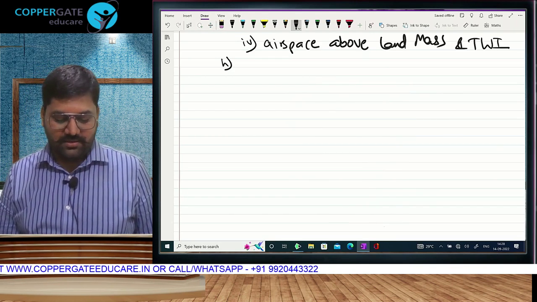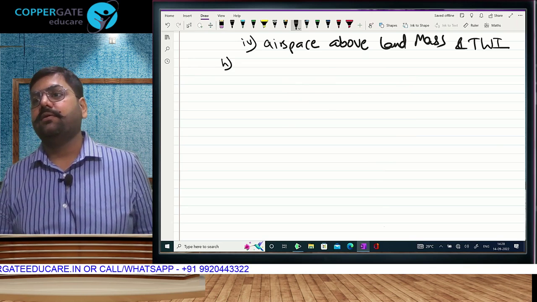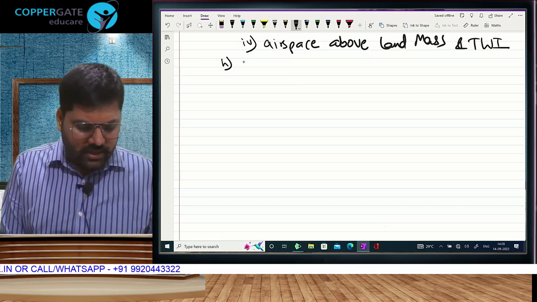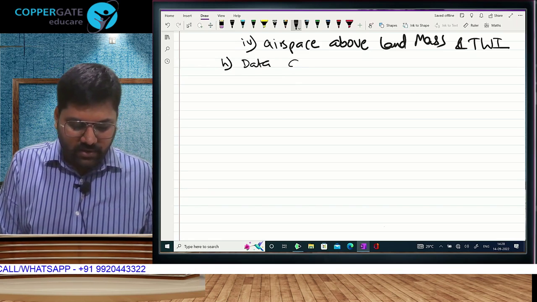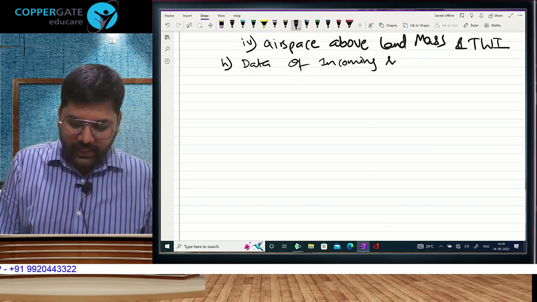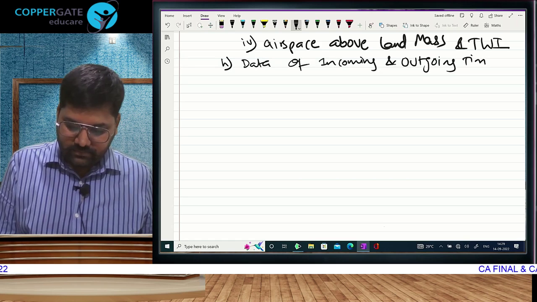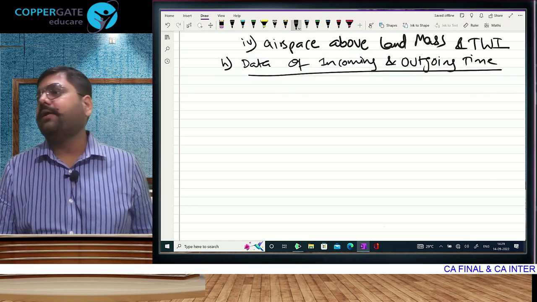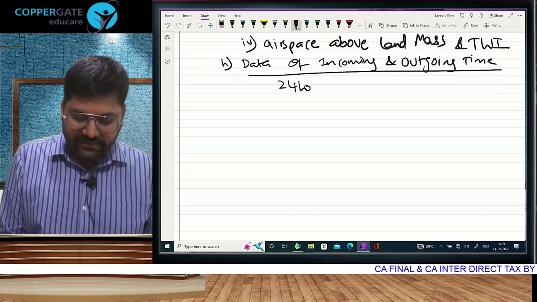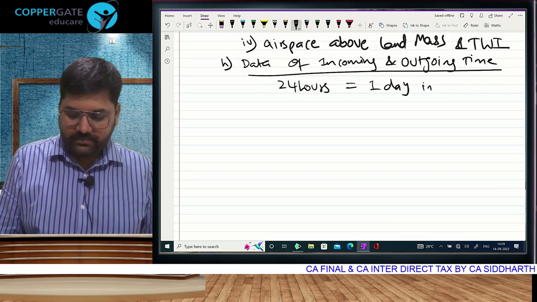Okay, चलिए. Is it possible there is a person who is traveling frequently? Yes, sir. Comes, goes, comes, goes, comes, goes. Then maintain data of incoming and outgoing time. If you maintain data of incoming and outgoing time, then 24 hours will be treated as one day in India.